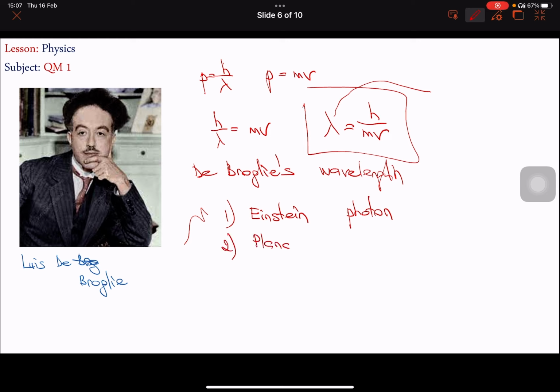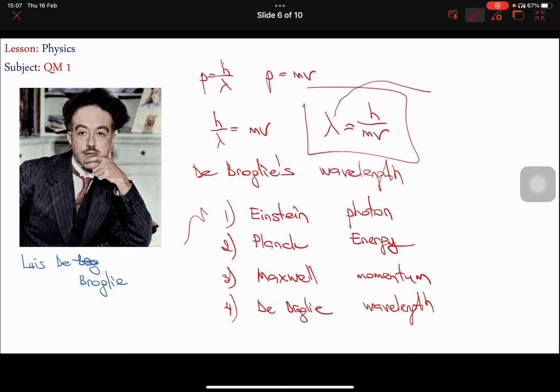Then we covered the formula that James Maxwell derived for the momentum of a light particle, and also we derived the formula of de Broglie's wavelength.